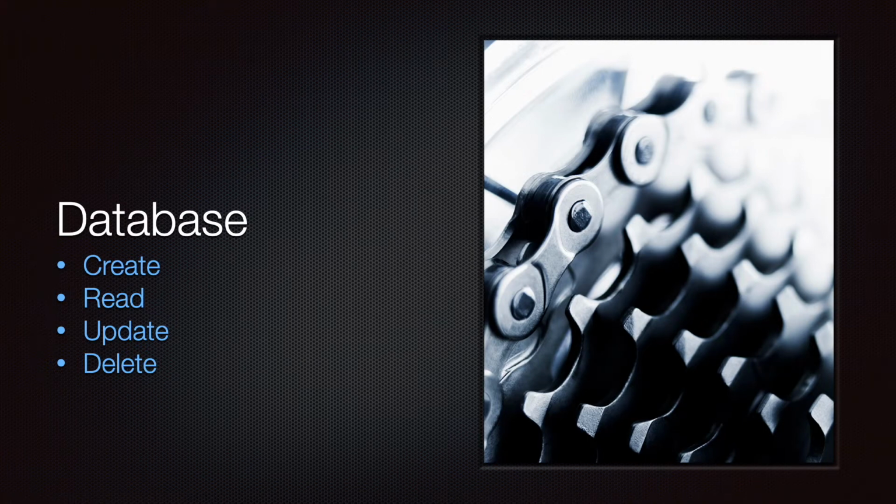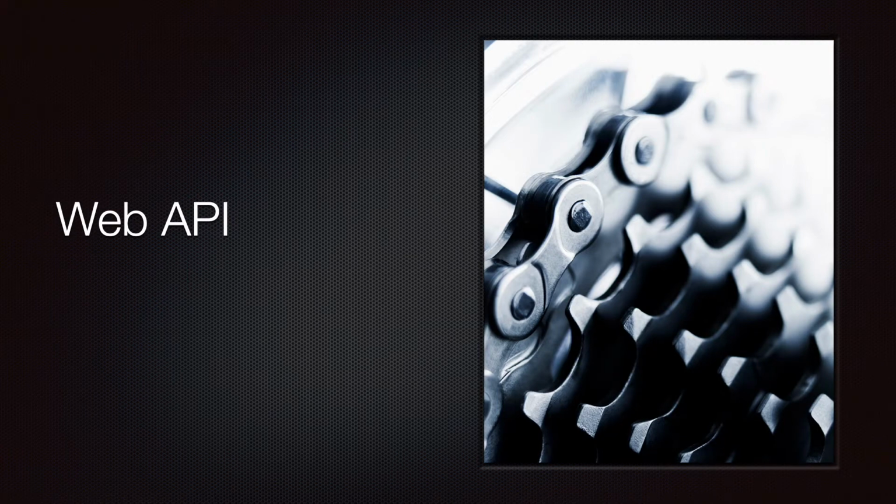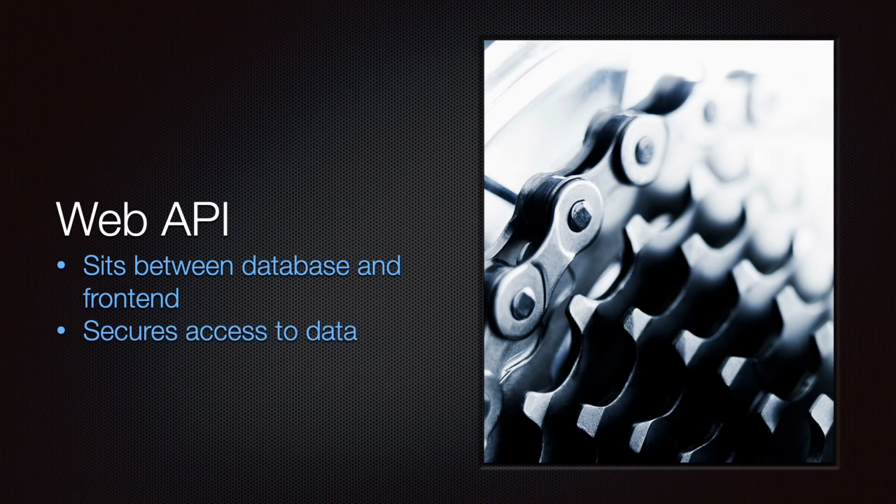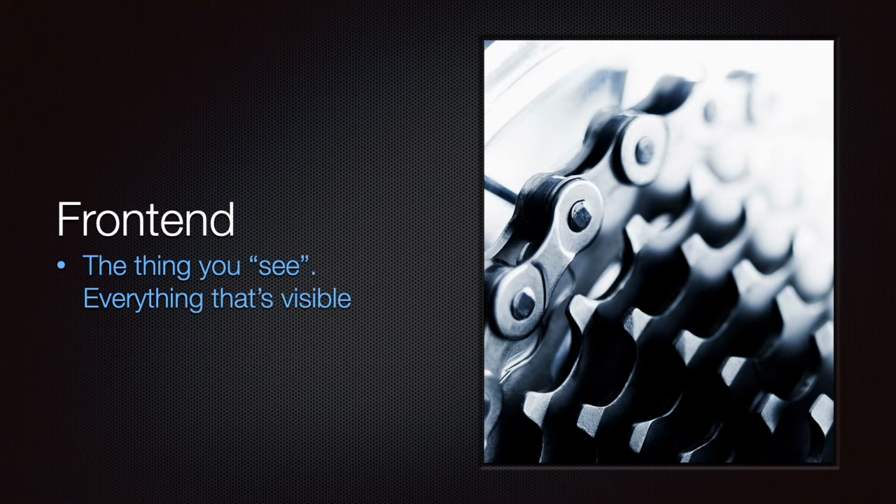So let's look at the web API. What's the web API? Well, it sits between your database and front end, and it secures access to your database, and it adds business logic to your app. That's the second component. Let's look at the third component. The third component is the front end, the thing you see, everything that's visible.